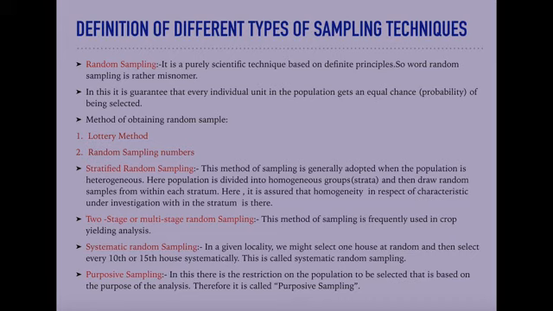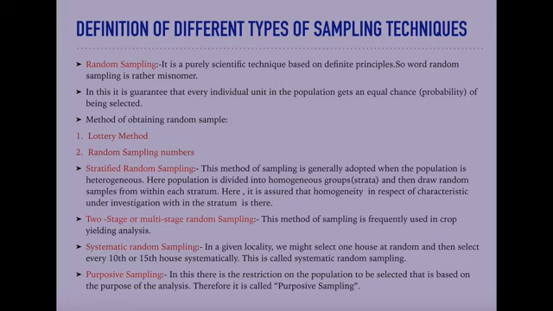So, if we have to study the houses lying in a city, we start from a point, and then take the figure from the 10th or 15th house one after another. In that way we collect the sample, and that is called systematic random sampling.